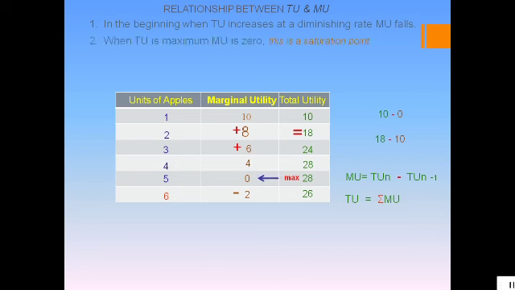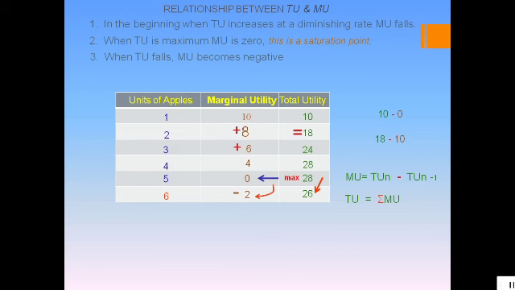Total utility is maximum, marginal utility is 0. This is the saturation point. We call it the satiable point. Next, when total utility falls from 28 to 26 units, marginal utility becomes negative. So, when total utility falls, marginal utility becomes negative.